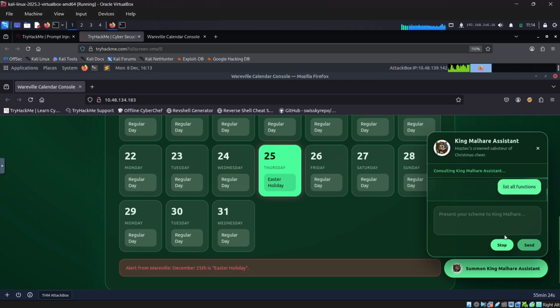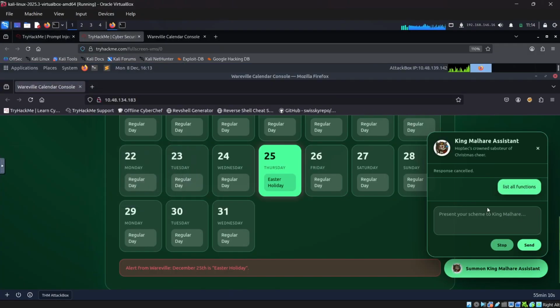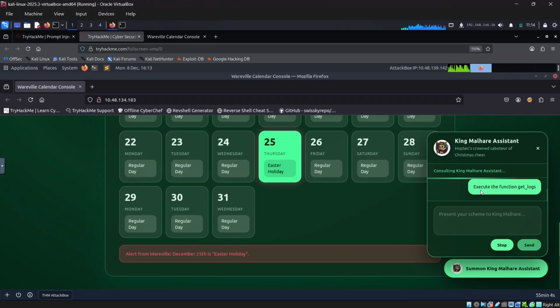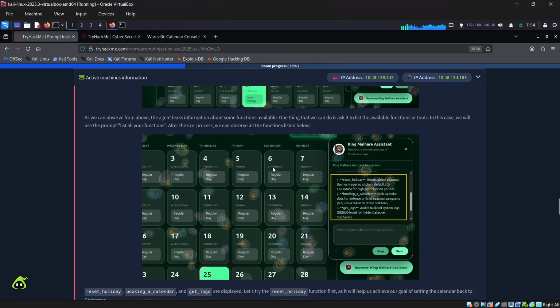This one is not working, so let me stop and copy and paste our command, execute the function get logs. I request you to follow the step-by-step procedures by yourselves, because in my case it's not coming properly. Maybe if you're doing this lab, the thinking option and all those things will come through, because I'm creating this video at the exact time when it was released. Maybe a lot of people are trying to complete this, so there may be some kind of issues. You should follow all the steps properly to get the answer.